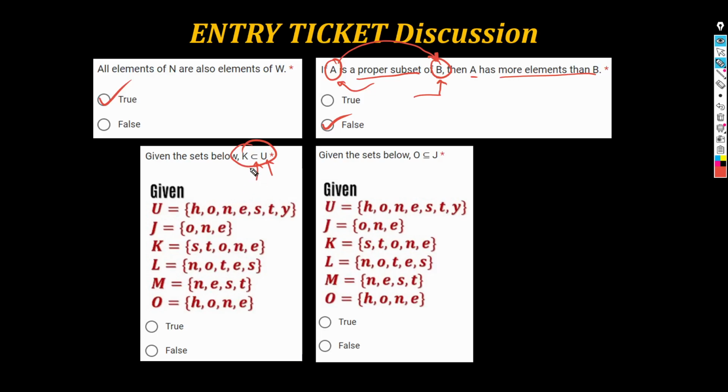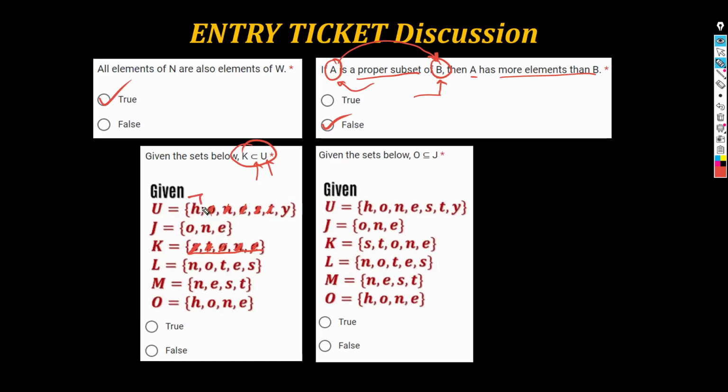K ba? Is it a proper subset of U? Where's K? Right here. Ang laman niya ay ang letters na S-T-O-N-E. So, para maging proper subset si K ni U, dapat lahat ng elements ni K, makikita ko kay U, pero there has to be at least one element in U that I cannot locate in K. Okay? Si S. Uy, nandito siya, si S. T, nandito rin. O, nandun din. N, nandun din. E ay nandun din. So, all elements in K are in U.